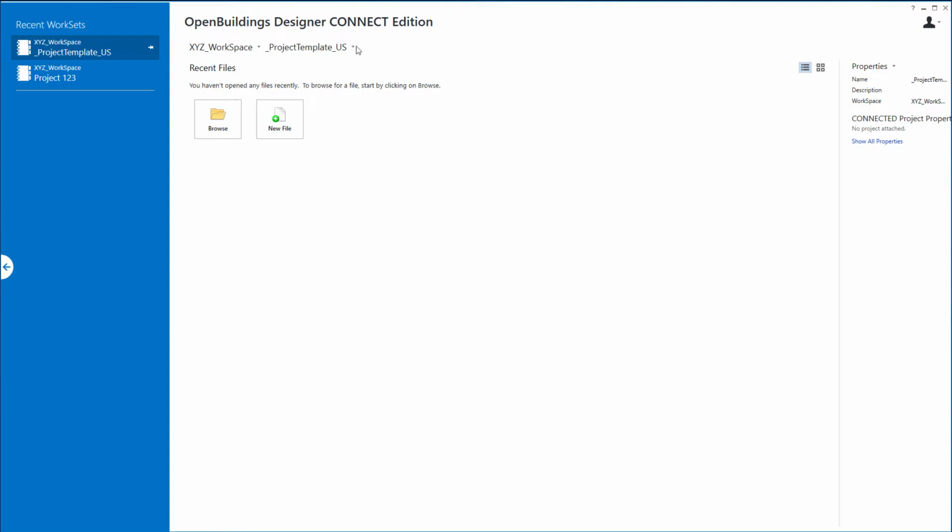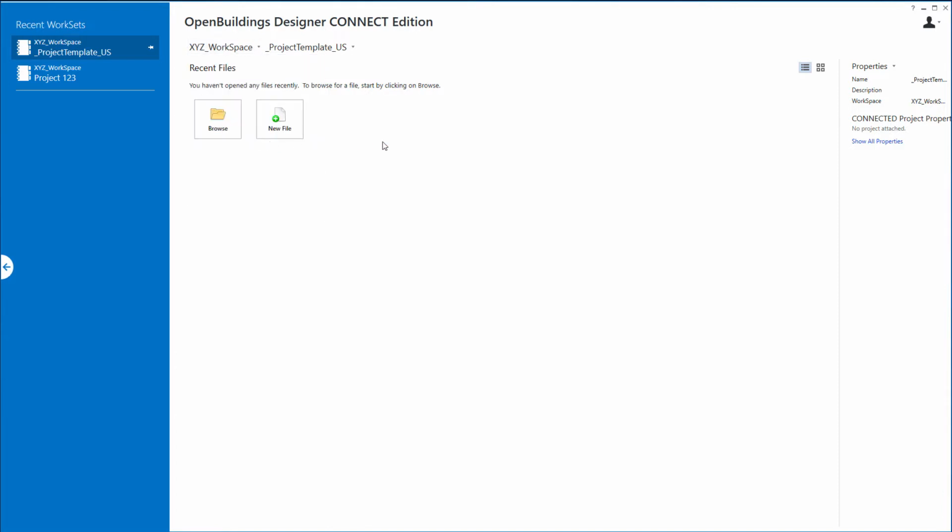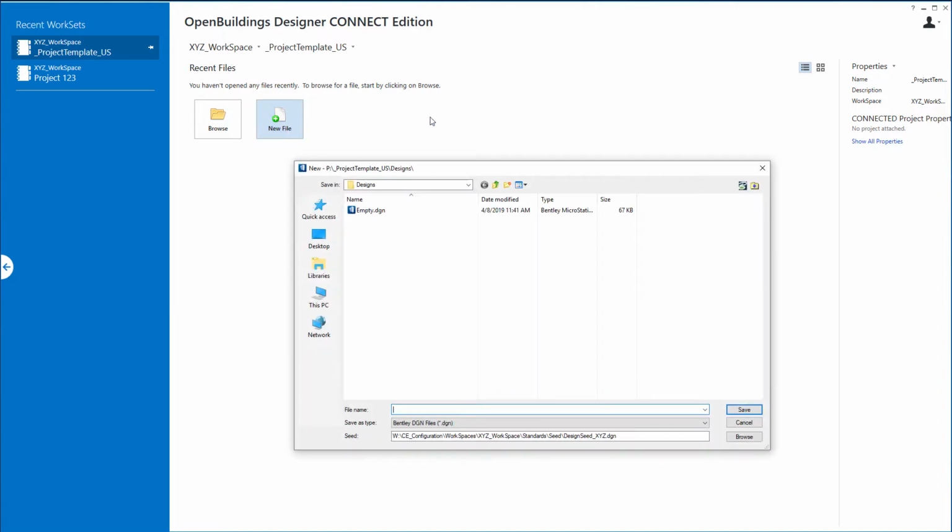So I have opened OpenBuildings Designer, and I have set my workspace here to the XYZ workspace that is part of my custom configuration on the network. That's my company workspace, and I've set the work set to the project template US. And I'm going to create a new file. I'm creating a new DGN lib where I can store this display style.